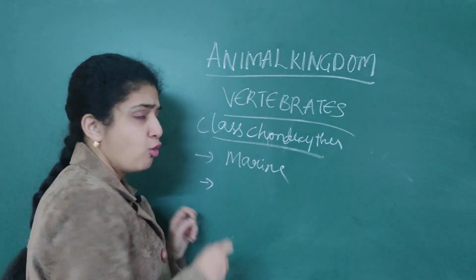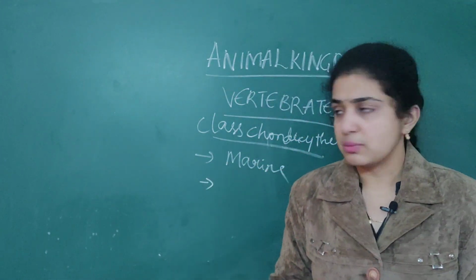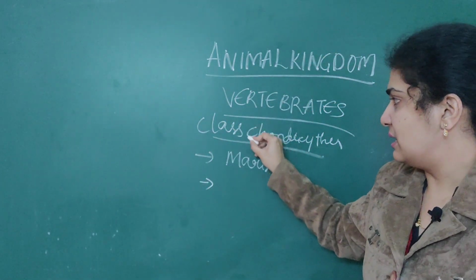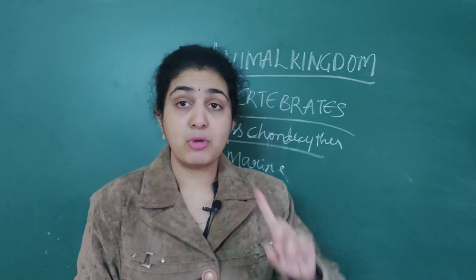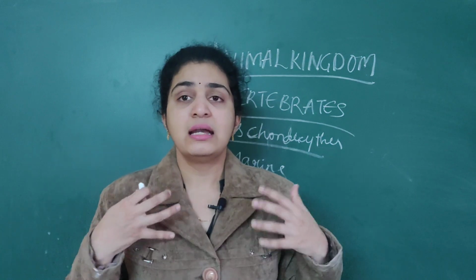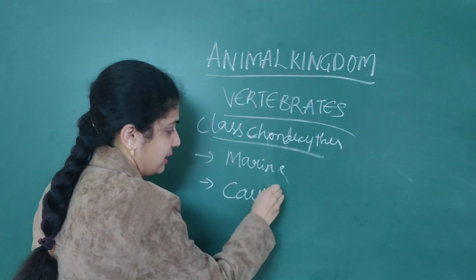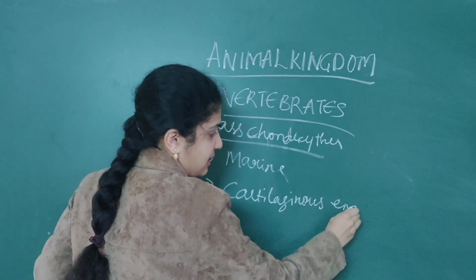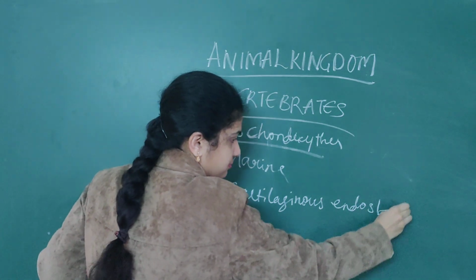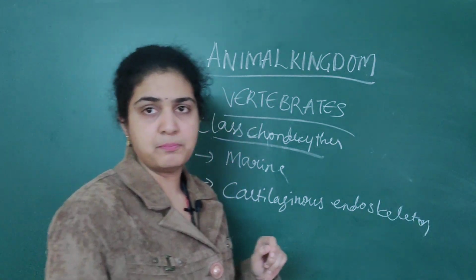Next, what is the endoskeleton which they possess? This is very easy to remember. Chondrichthyes starts with C. So remember, cartilaginous endoskeleton is present in them, not bony endoskeleton. Cartilaginous endoskeleton is present in them.